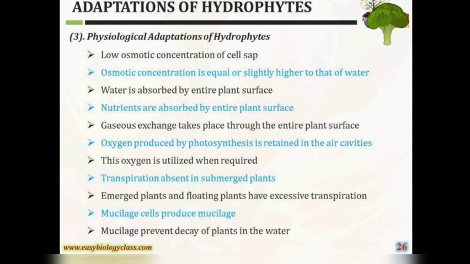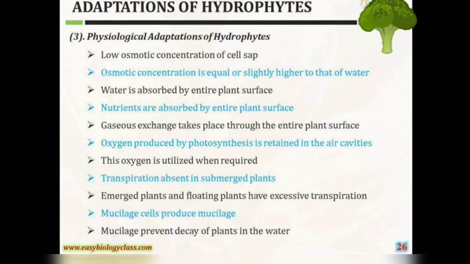Physiological adaptations of hydrophytes. Low osmotic concentration of cell sap. Osmotic concentration is equal or slightly higher to that of water. Water is absorbed by the entire plant surface. Nutrients are absorbed by the entire plant surface. Gaseous exchange takes place through the entire plant body or plant surface. Oxygen produced by photosynthesis is retained in the air cavities. This oxygen is utilized when required.